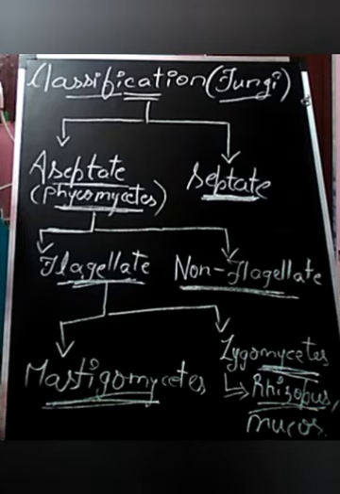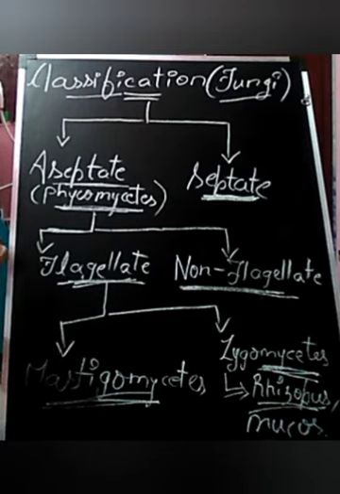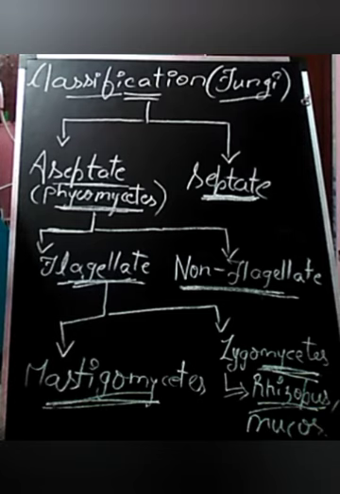If you talk about Ascomycetes, which come under septate, they are commonly known as sac fungi. They are septate, branched, and present in higher fungi. They are decomposers as well as parasitic, and they are coprophilous. In asexual reproduction they have conidia, present in Penicillium, which is used for the production of antibiotics.